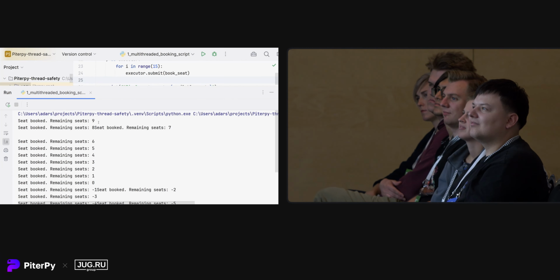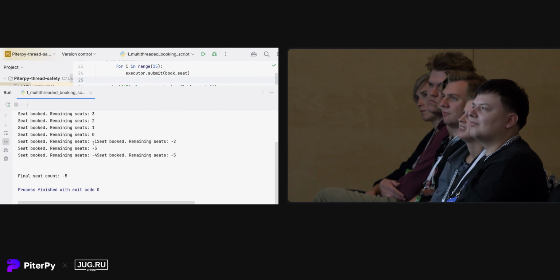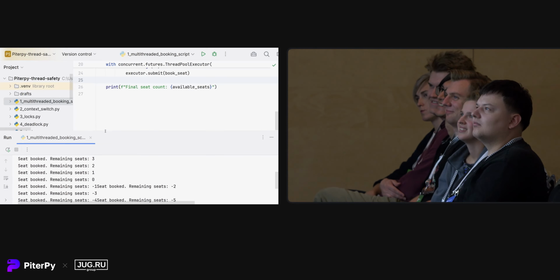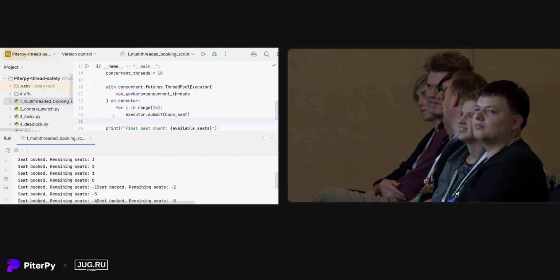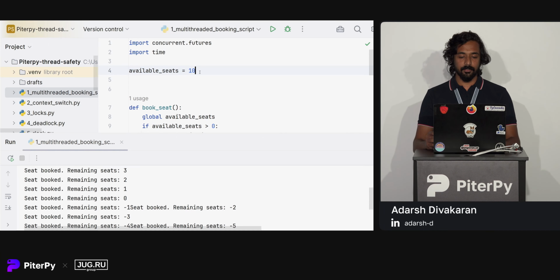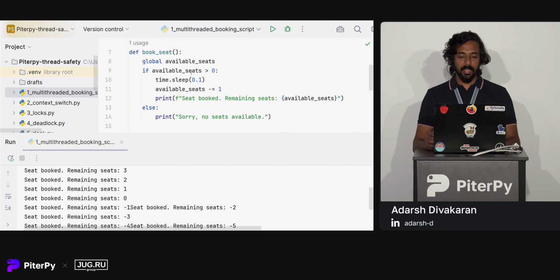So you can see that every thread gets executed successfully and our final seat count is -5. Actually, we had only 10 seats, but we oversold our seats. This is because everything depends on reading this available seats value, and there is some delay where we change the available seats. When we decrement the available seats, before we do that, the remaining threads read this value and they enter this section so that everyone gets the seat booked.